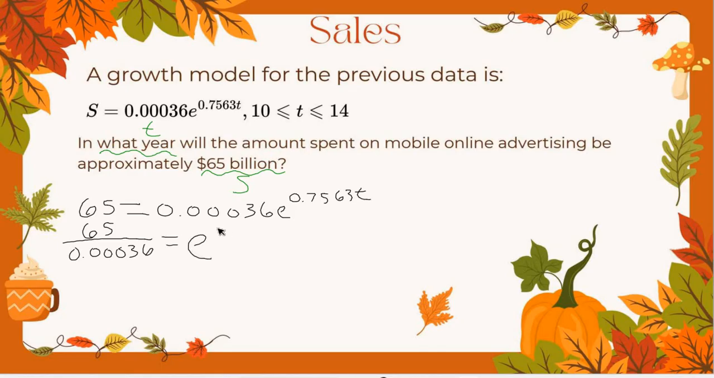So now I have e to the 0.7563 t power. So how do I get rid of an e? Take the natural log of both sides. So if I take the natural log of the right hand side, what are we going to be left with? Just the exponent, yep.